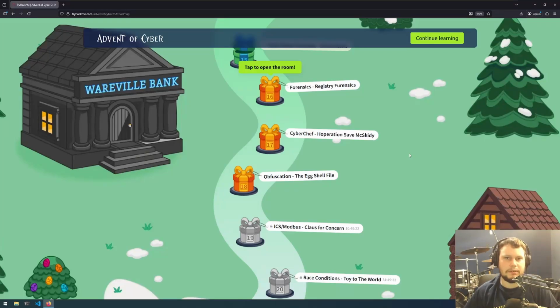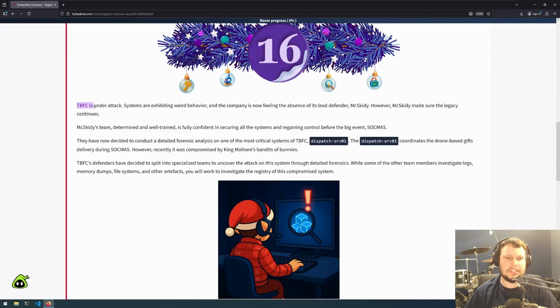This is day 16 of Advent of Cyber 2025, and this challenge is called Forensics, Registry Forensics. TVFC is under attack. Systems are exhibiting weird behavior, and the company is now feeling the absence of its lead defender, McSkitty. However, McSkitty made sure the legacy continues. McSkitty's team, determined and well-trained, is fully confident in securing all the systems and regaining control before this big event, Sockmas. They have now decided to conduct a detailed forensic analysis on one of the most critical systems of TVFC,